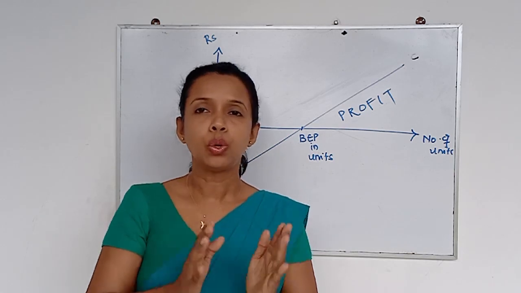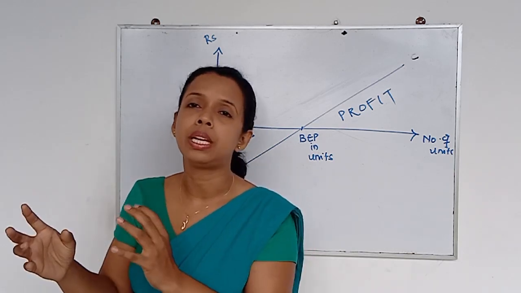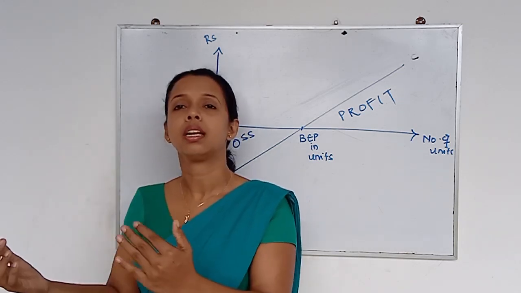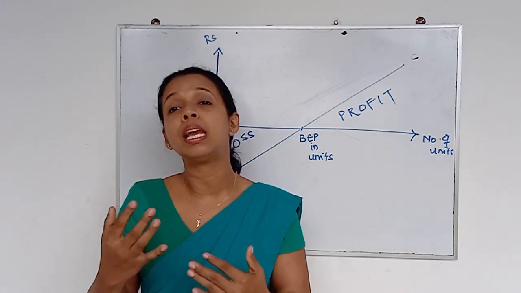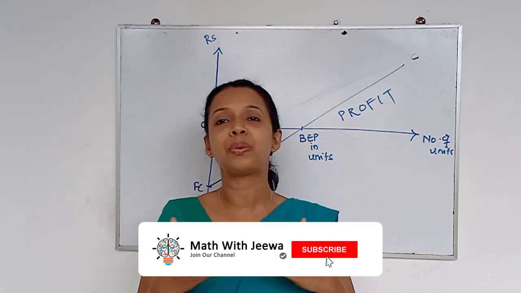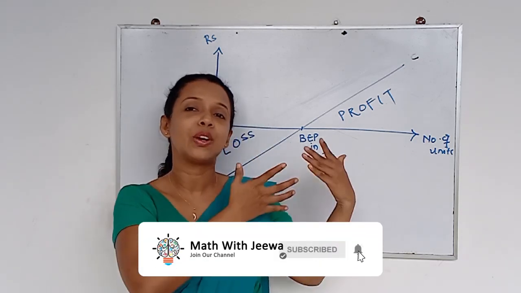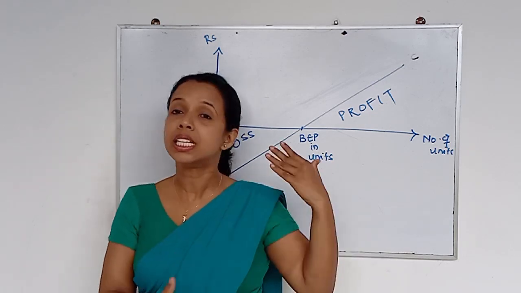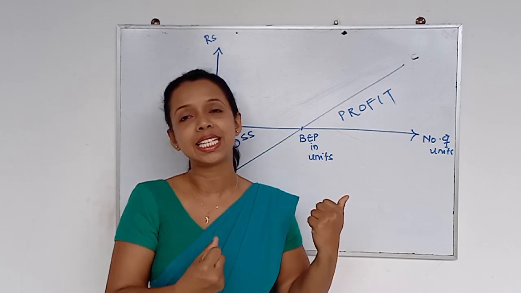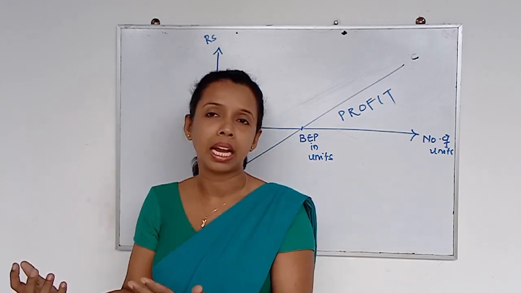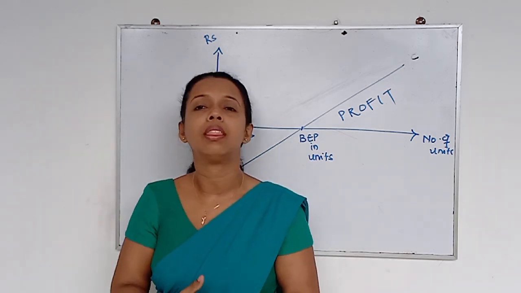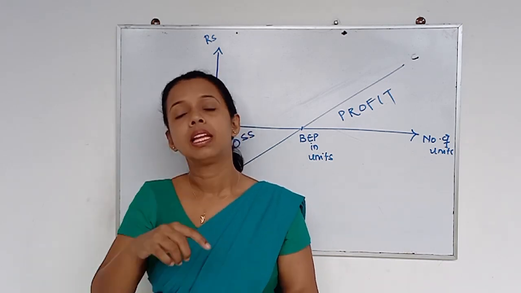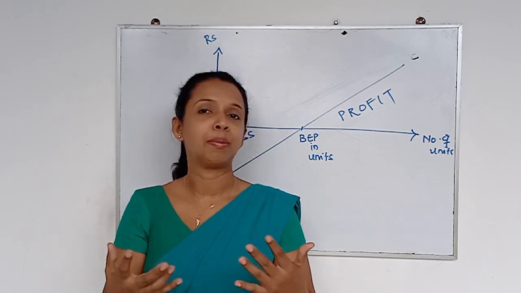Another thing, so far whatever the example I'm talking about, can you remember I discussed about shirts manufacturing. So in a company where they produce more than one product, that means they do have multiple products. So this is not the way to find the break-even point. So it is a little bit different. So this break-even analysis and this concept cannot be applied for a company where they produce more than one product. That means when they do have multiple products, it's a little bit different.